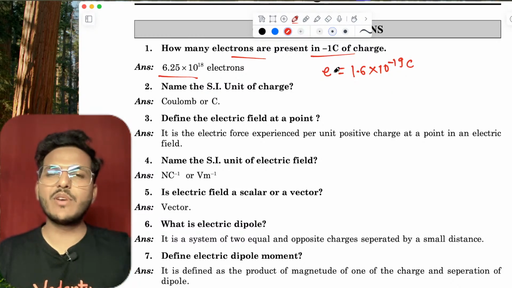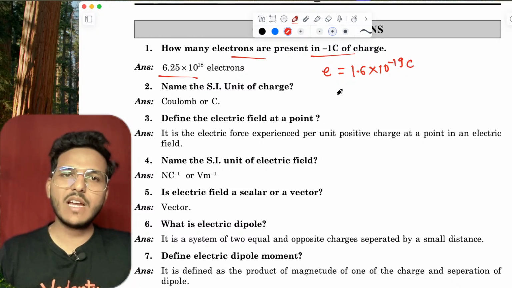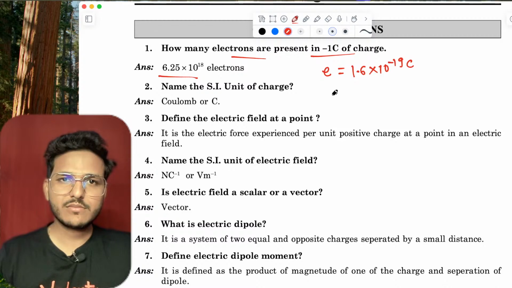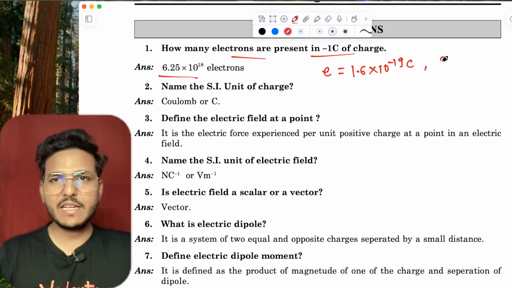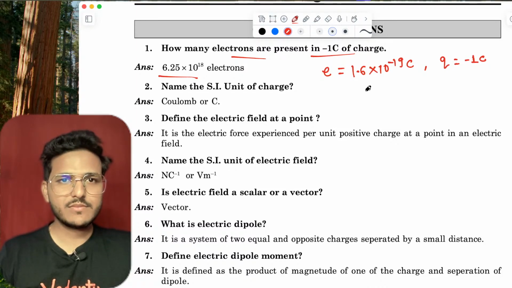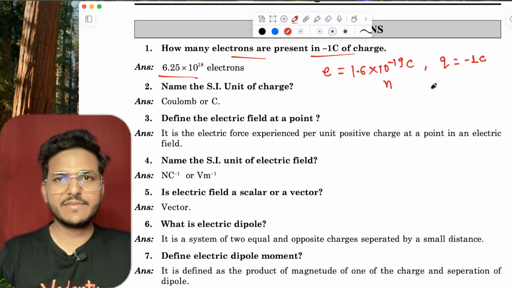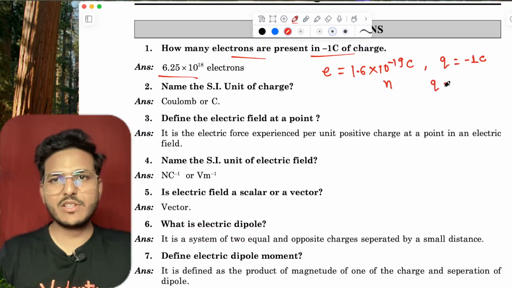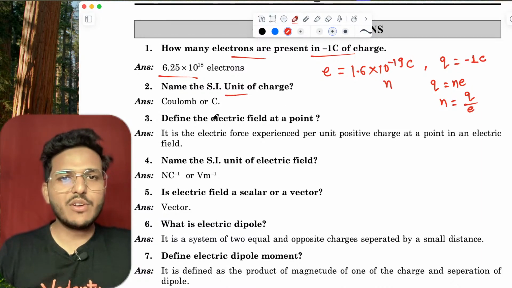This is the value of e, and Q is basically negative 1 coulomb. Now you have to find n. Q equals n e, so n equals Q upon e. Now, the SI unit of charge is coulomb.